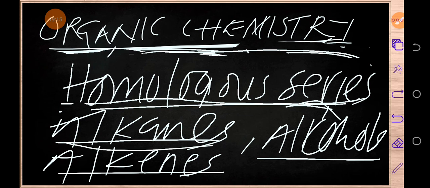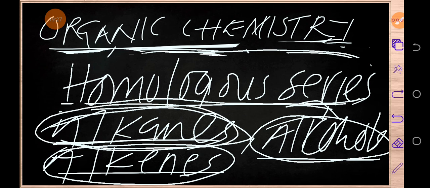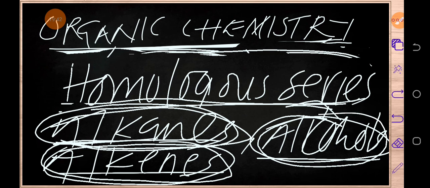So these are homologous series. This is a homologous series, this is a homologous series, and this is a homologous series. That's why I said that a homologous series is just the other term for a family, because this is a family which has got members inside it. Then this one is also a family which has got members inside it. Then this one also is a family.